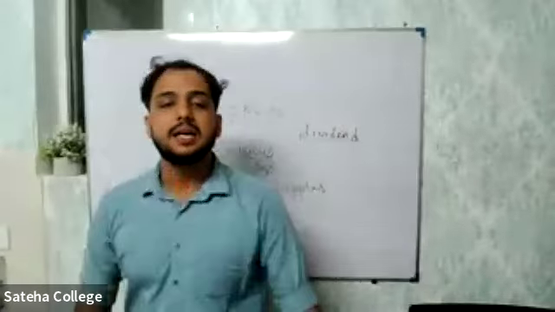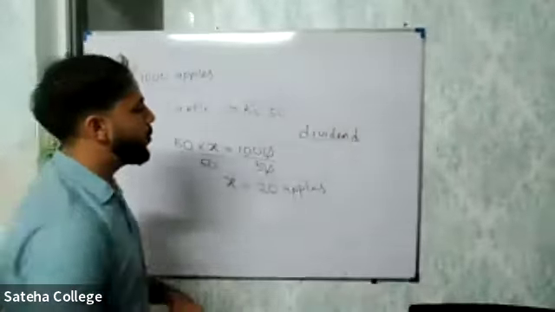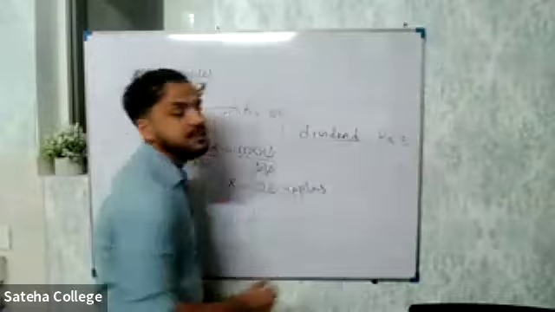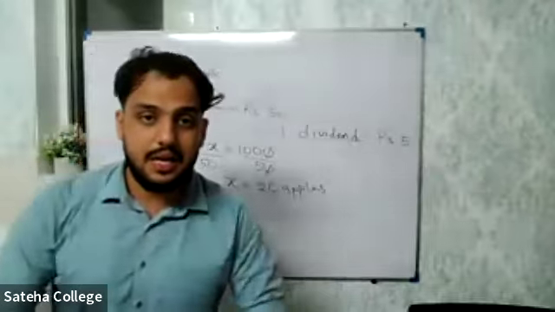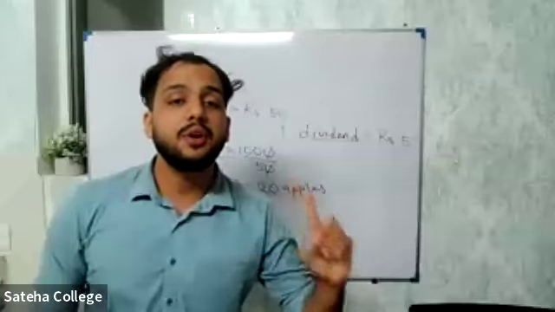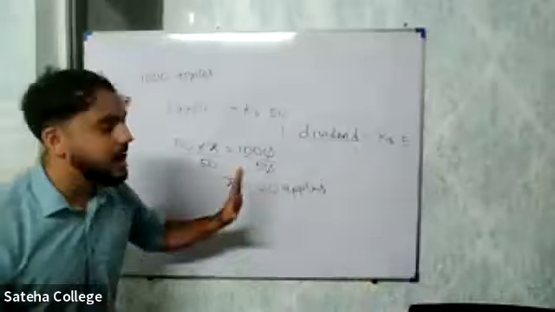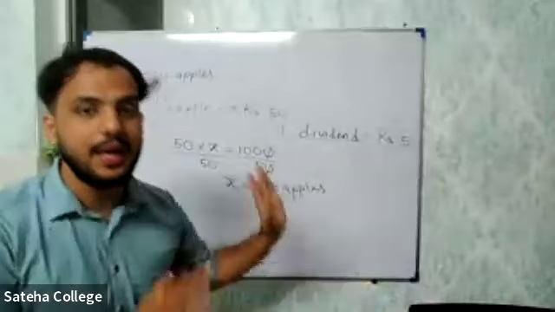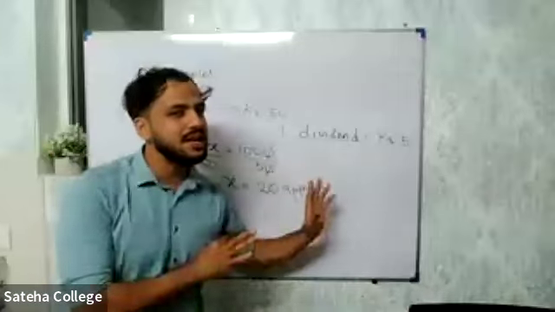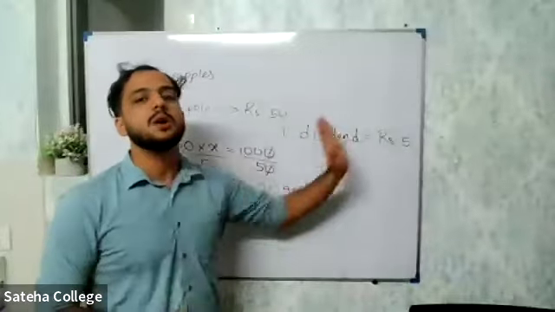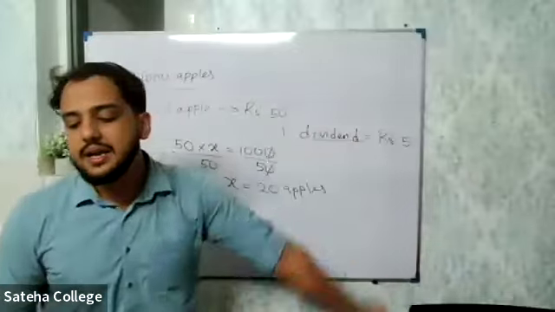Now, let's say that here the shop owner tells you one dividend is equal to rupees 5. That means if you buy one apple, you will get a profit of 5 rupees. So now this person has 20 apples. In other words, apples are shares here. So if he has 20 shares, what is the annual dividend he will earn?